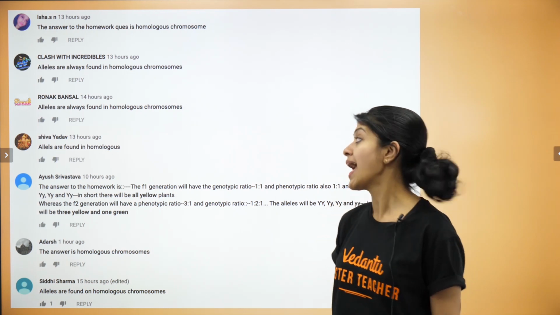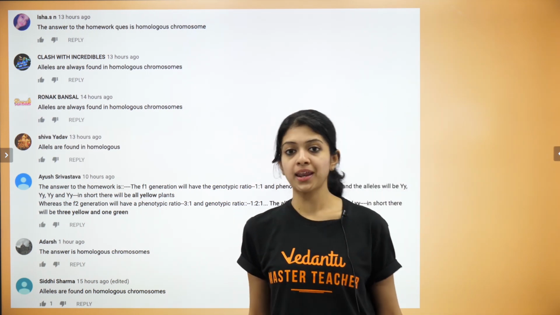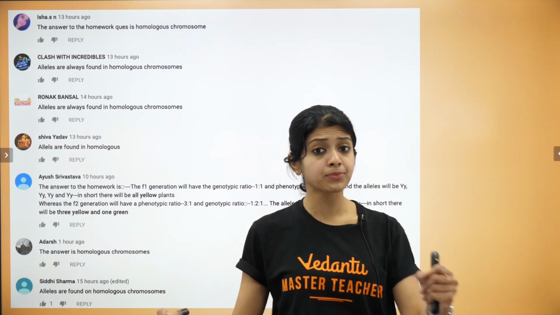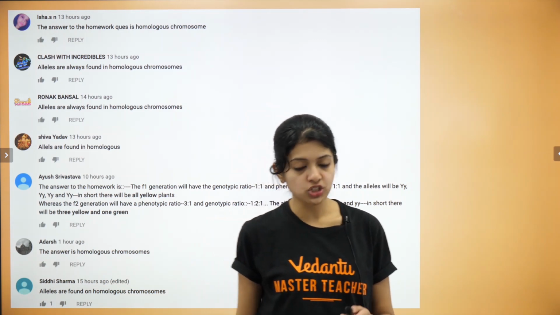the second question. Alleles are found in homologous chromosomes. Thank you very much and keep it up, guys. Keep up the good spirits. Let us now start our session for today.